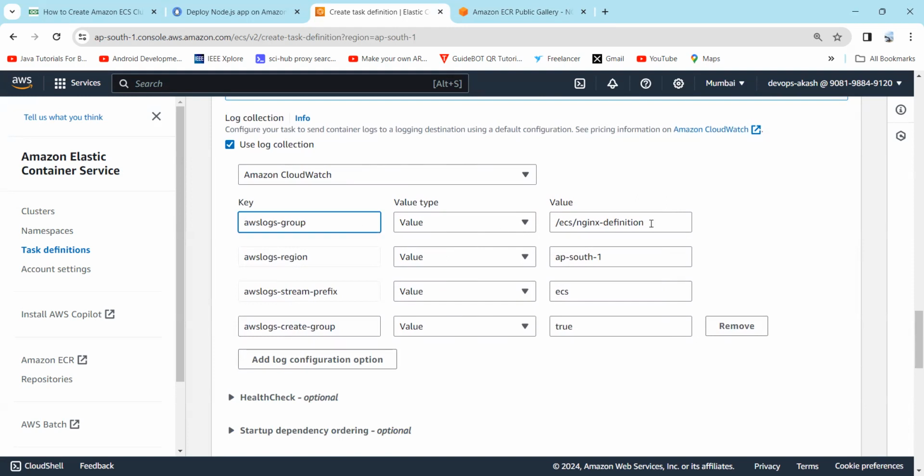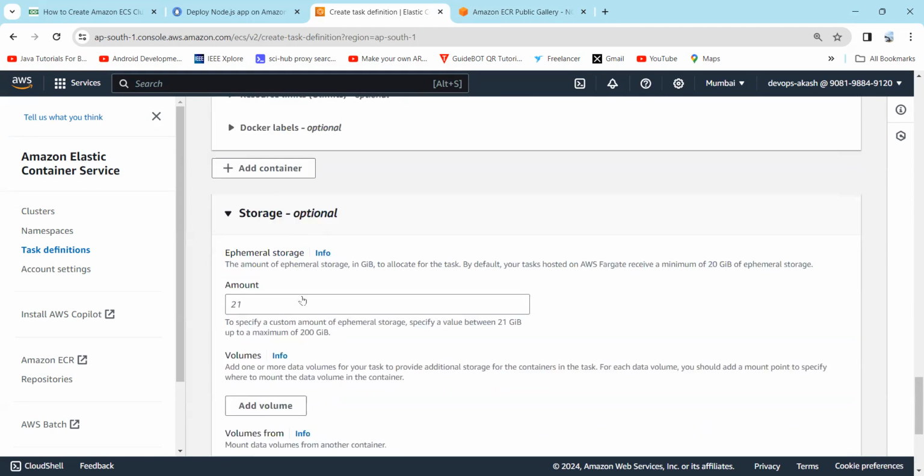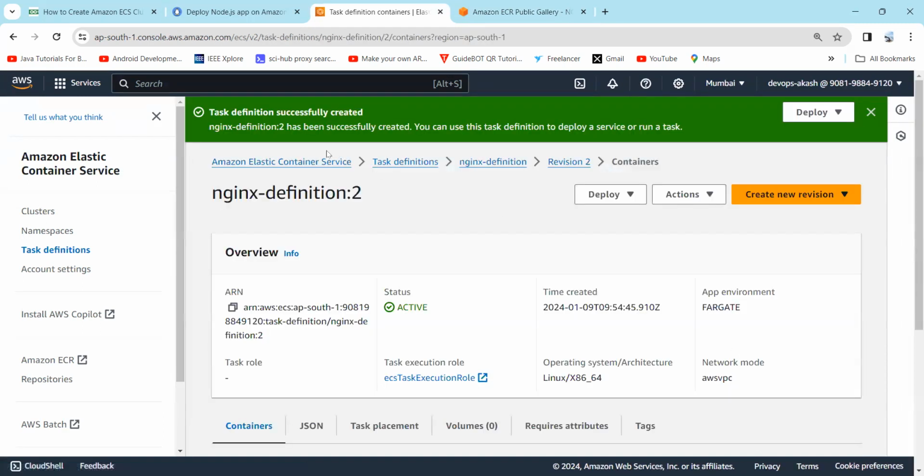Here you can see the region in which you are going to launch the container, etc. Now keep the storage, monitoring and tags options as default and then create. So here you can see our task definition has been successfully created.